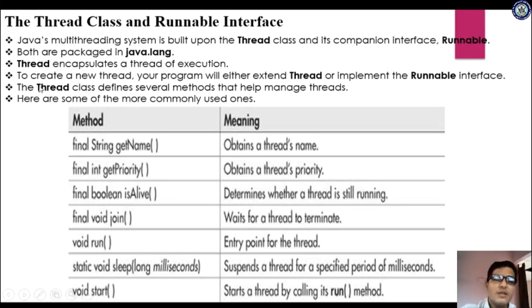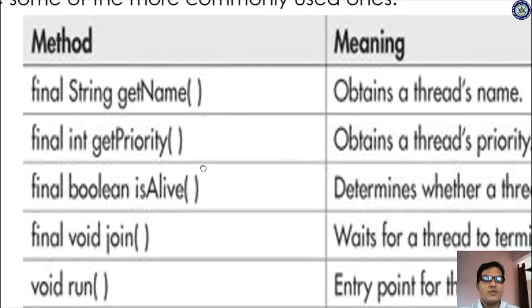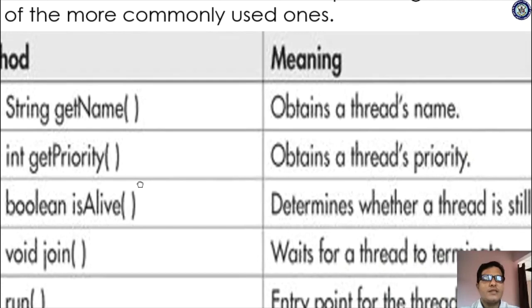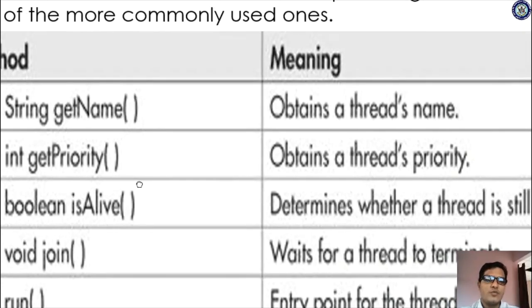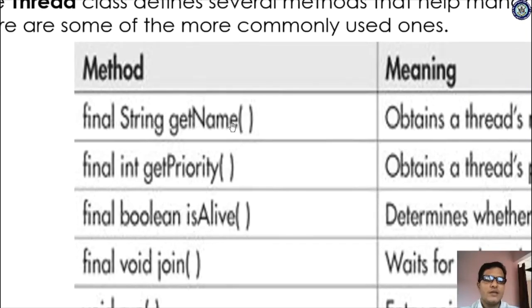The Thread class defines several methods that help manage threads. It consists of several methods, and by using those methods we manage the threads. Let us see what methods are available and how we manage threads. First, final String getName. The getName method obtains the thread name. If you have provided a name to your thread and want to access it, you use the getName method. Its return type is String, and you can also define it as final, meaning constant.